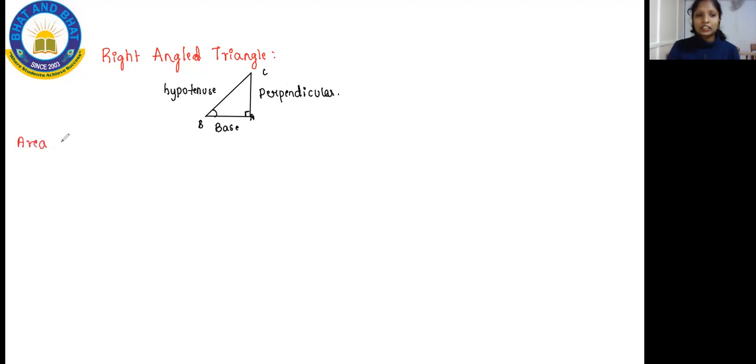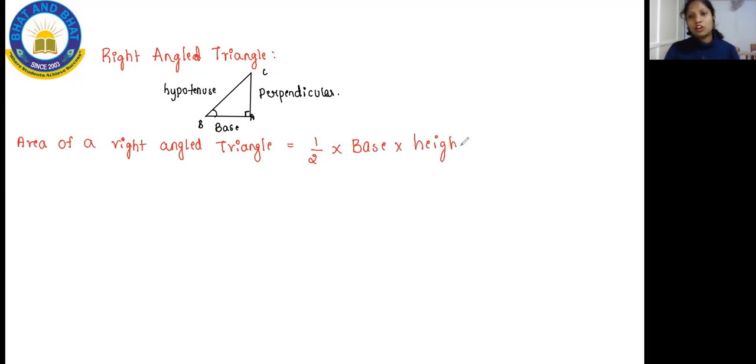So kids, for this you have just one formula, that is to find the area of a right angle triangle. Area of a right angle triangle is equal to half into base into height. That's all the formula. Only one formula you have here, and with this formula you will be solving your problems.